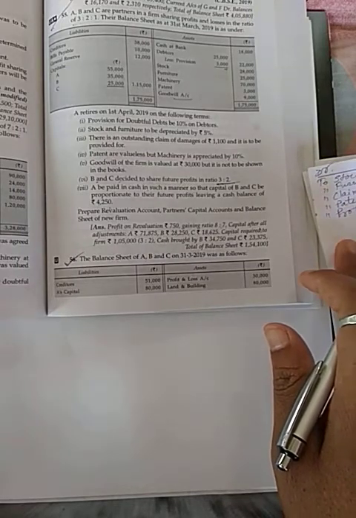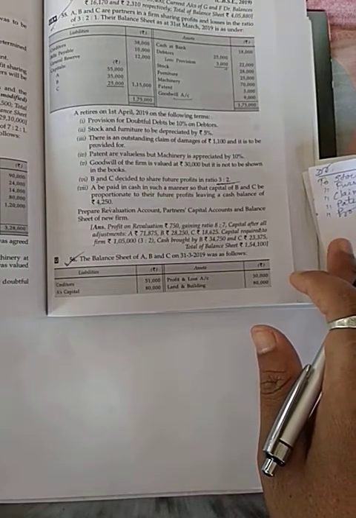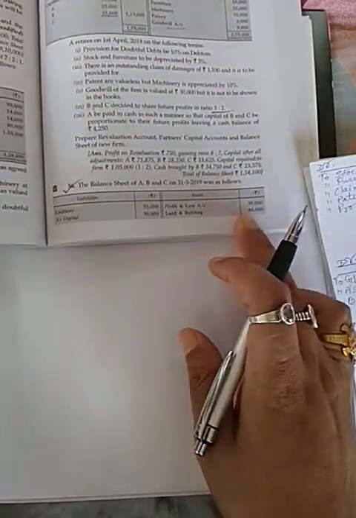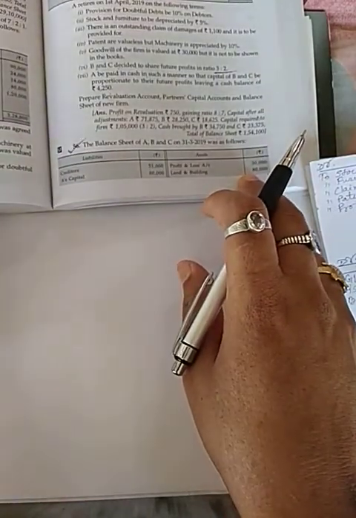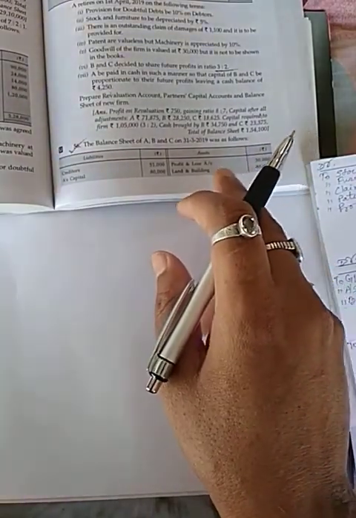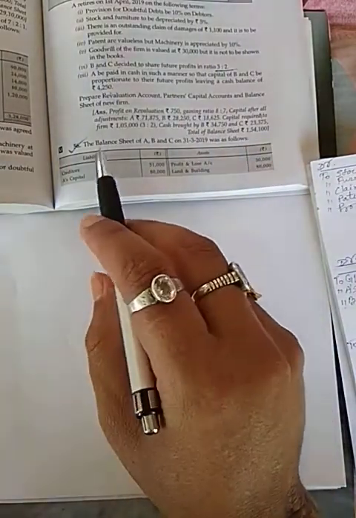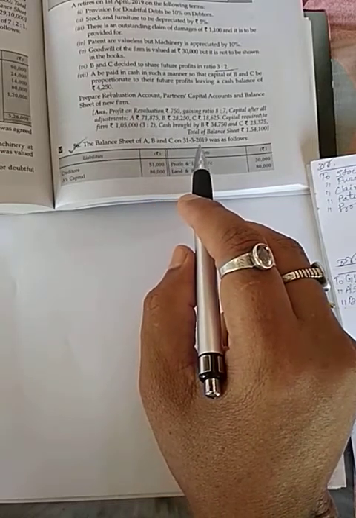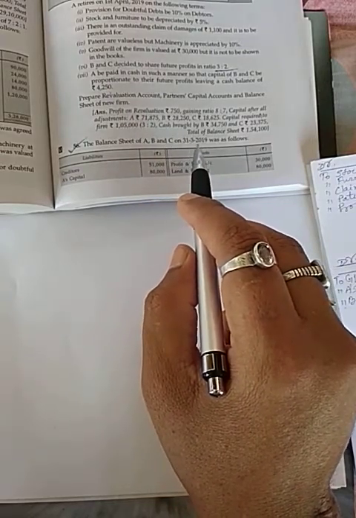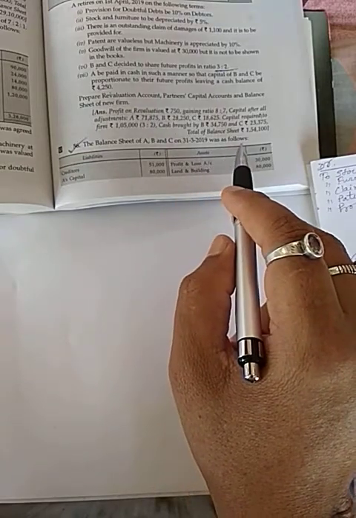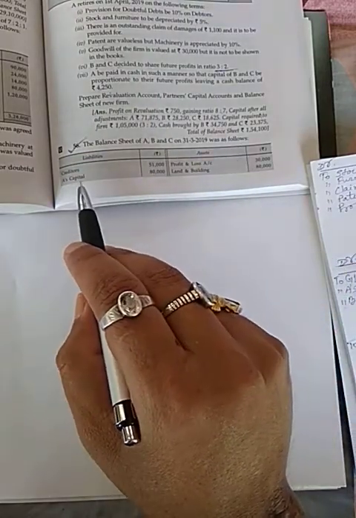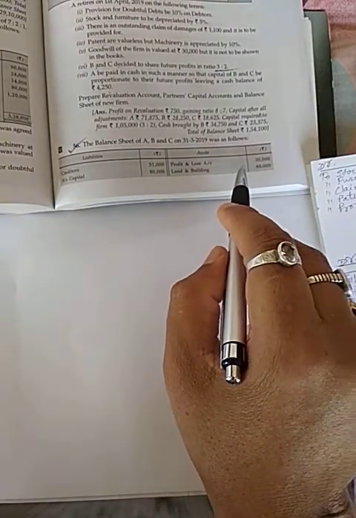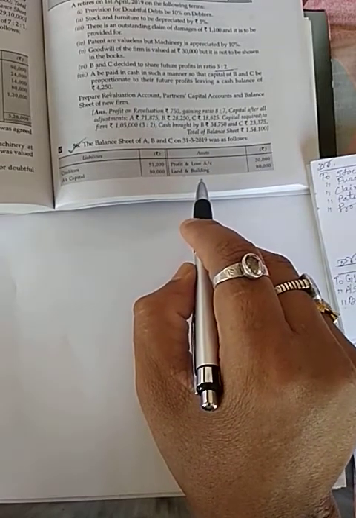Now I am going to solve one more question, and see. This is a continuation. The balance sheet of A, B and C on 31st March 2019 was as follows. Given are creditor, A's capital, profit and loss account and land and building.